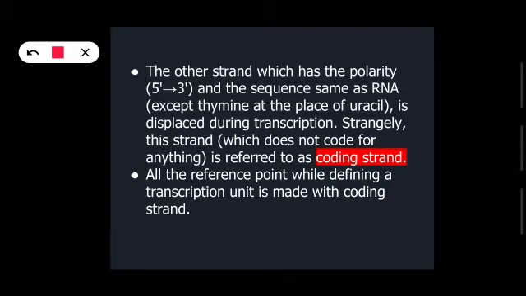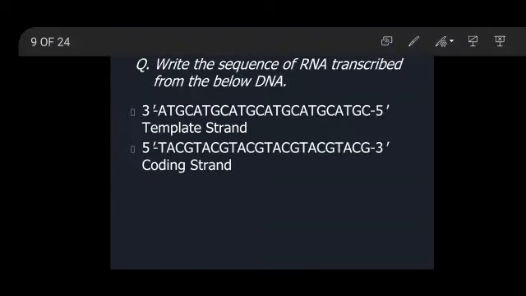And we have already seen that in RNA there will be uracil in place of thymine. So the coding strand and the RNA will be somewhat identical, not completely identical, only with a difference of uracil in place of thymine. All the reference points while defining a transcription unit are made with the coding strand. Whatever reference point we discuss is generally made with the coding strand.